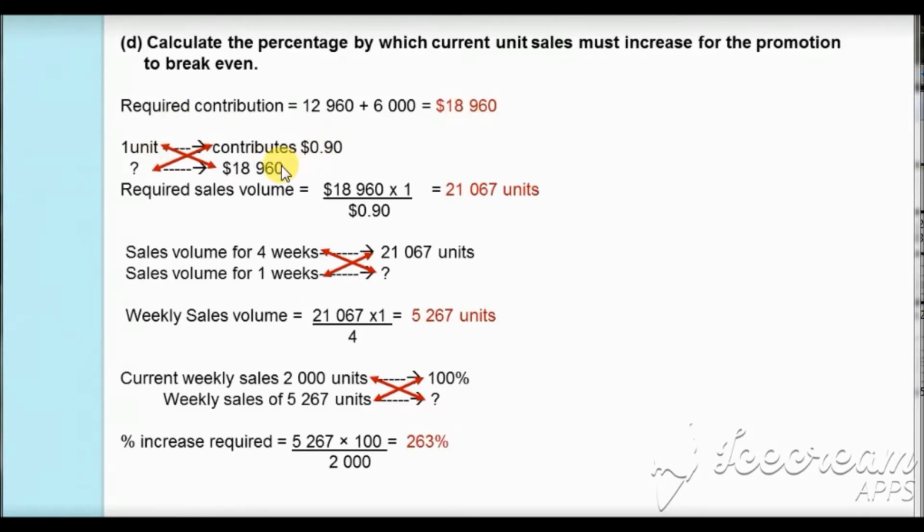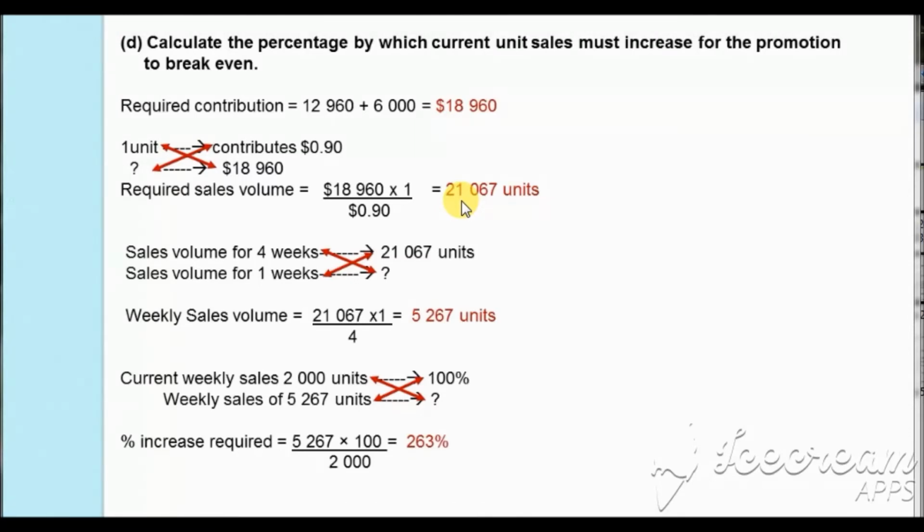How many units are required to be sold during the period of promotion so that we can cover the fixed cost of $18,960? If we cross multiply, the required sales volume will be $18,960 times 1 divided by 90 cents, and it will be 21,067 units which are required to be sold during the promotion so that we can break even.